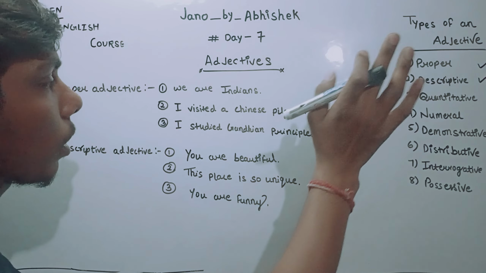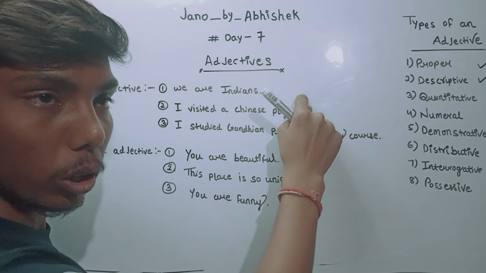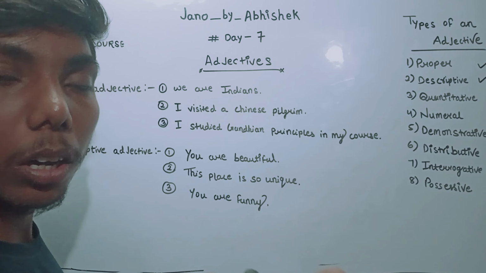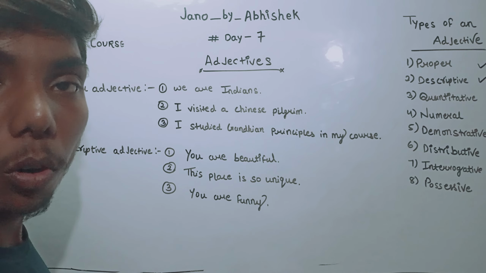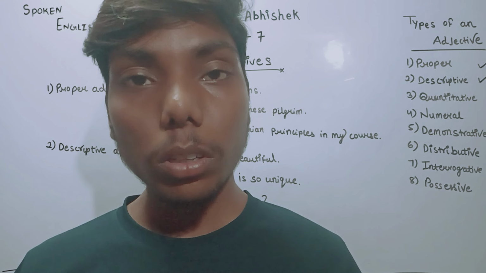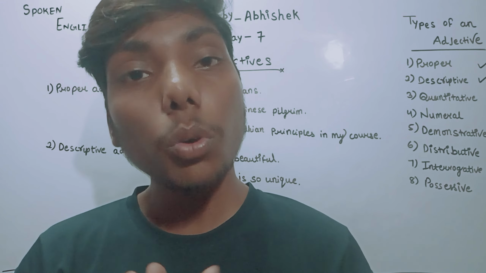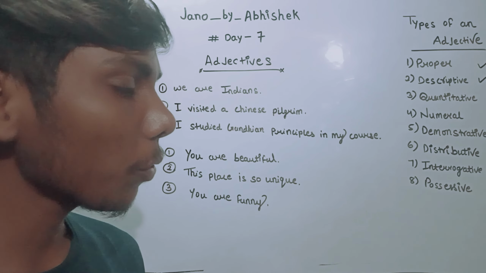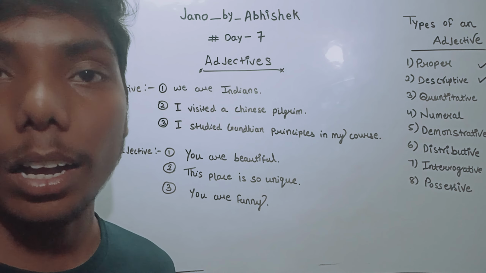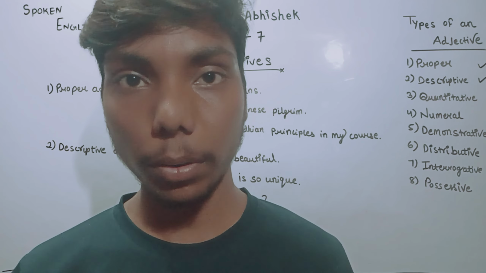Let's take a few examples of this proper adjective. We are Indians. You must also know, before that, what a proper noun is. Proper nouns are those words which belong to a name. Let's suppose I say India here. India is a proper noun.